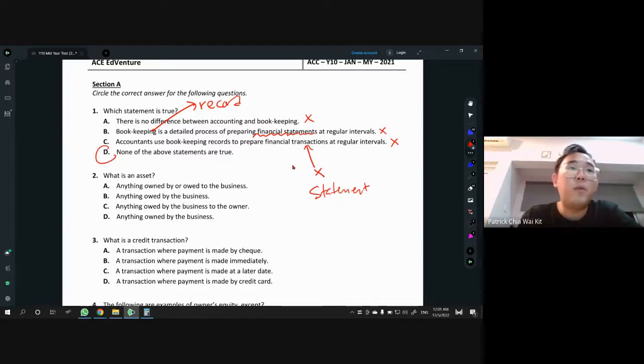Okay, 2, what is an asset? So asset, please remember, it's not just what we own, but it's also what is owed to the business. So the answer is A, owned by the business and also owed to the business. You shouldn't just say one side. So D is not the answer, yeah? Must be owned and also owed to the business.